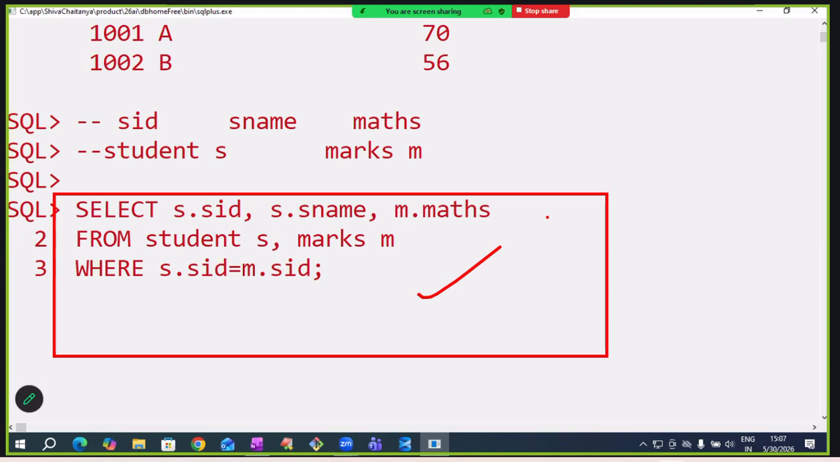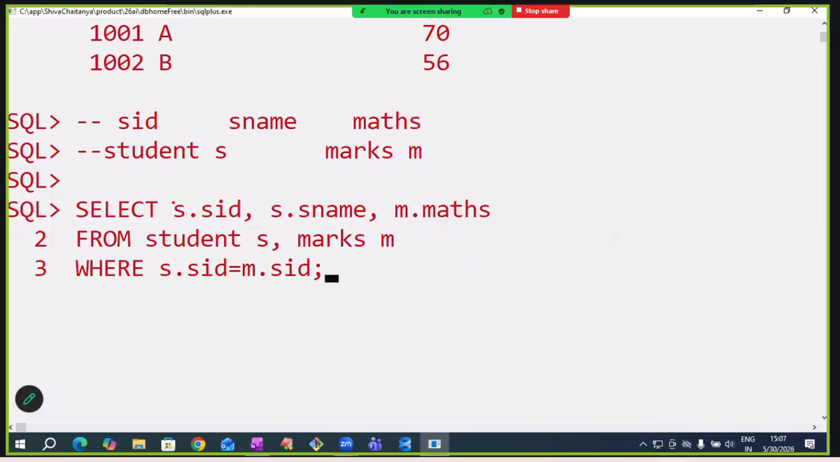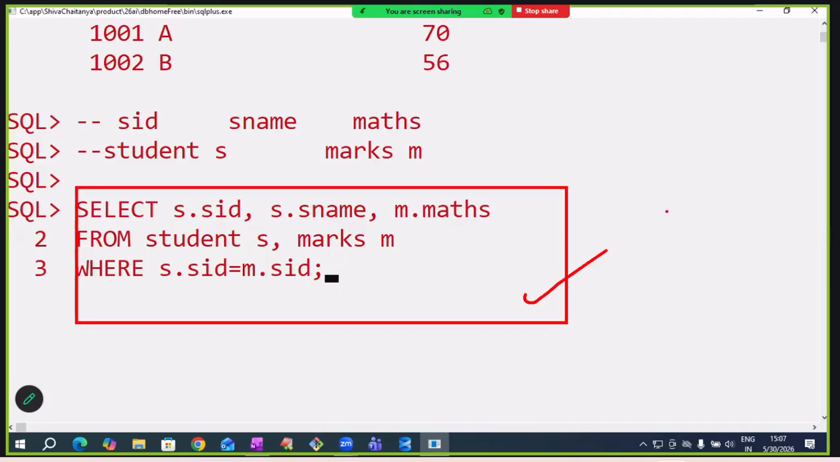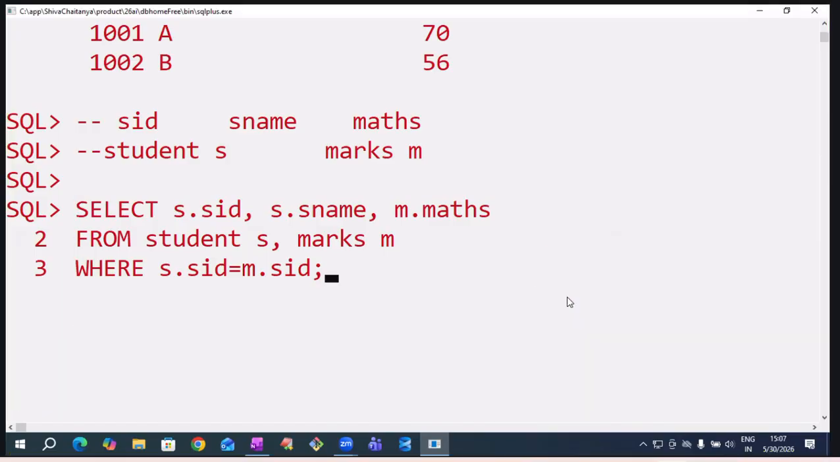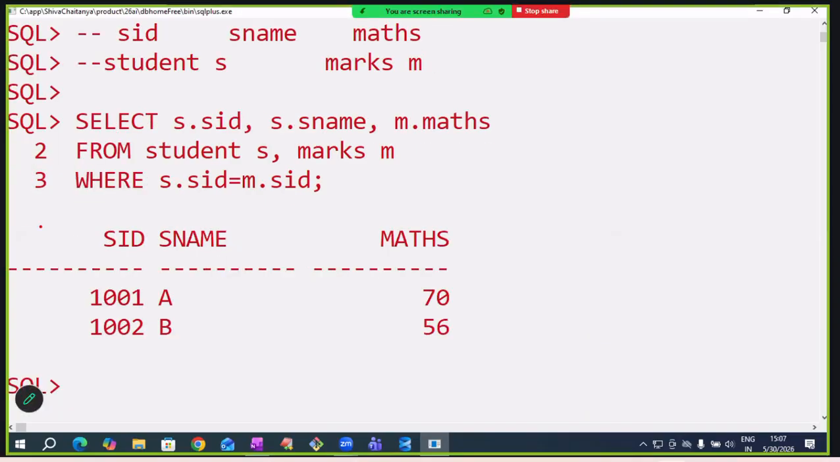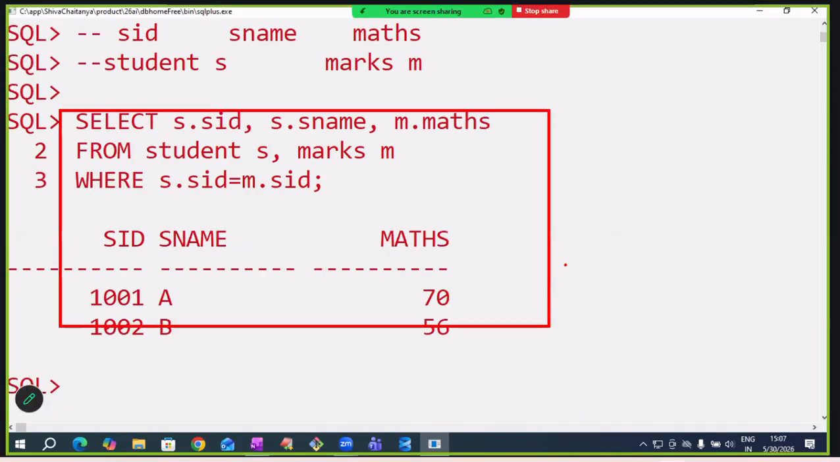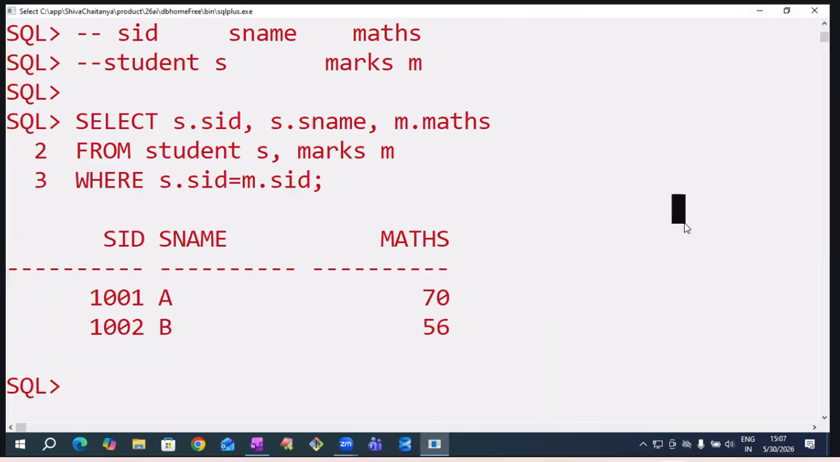If you know this, you know equijoin. You take any number of examples, the same story will be there. Just the tables will be different, the data will be different, but the model is the same. In real time, tables will be different, data will be different, but the model is the same. We are getting student details with subject marks. This query works faster. That's it.